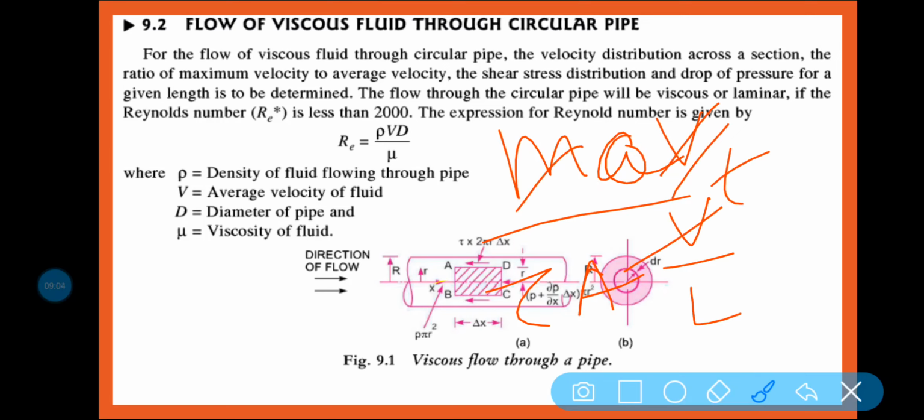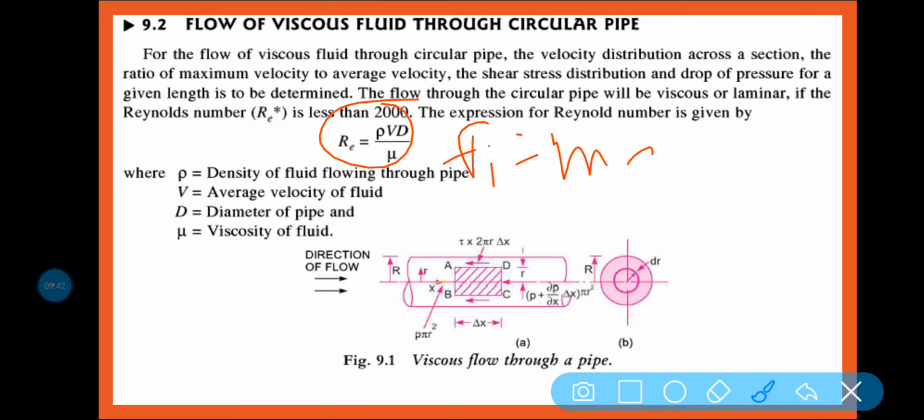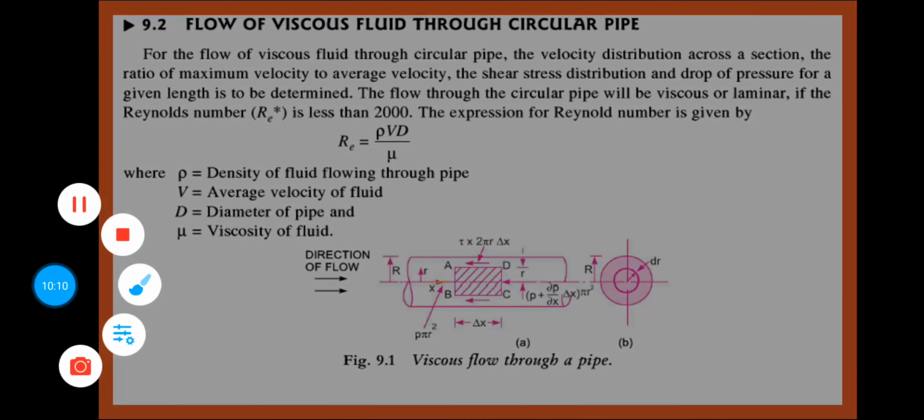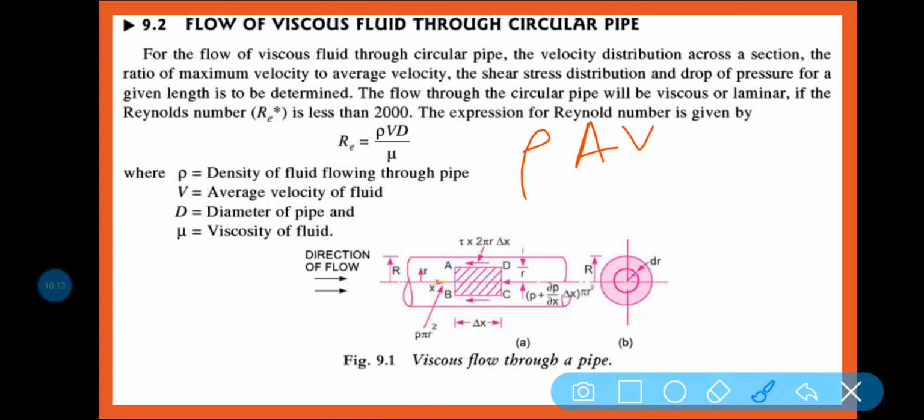I am sure that you are not getting my point, how the Reynolds number rho Vd by mu comes. Again I am telling you, inertia force is equal to mass into acceleration, and mass is rho into v, that is density into volume. Acceleration is velocity per unit time. Now v by t is your q. So rho q into v, and q is equal to area into velocity, isn't it? So rho into area into velocity, so rho A v square. So inertia force is equal to rho A v square.